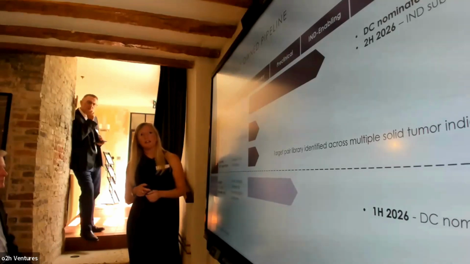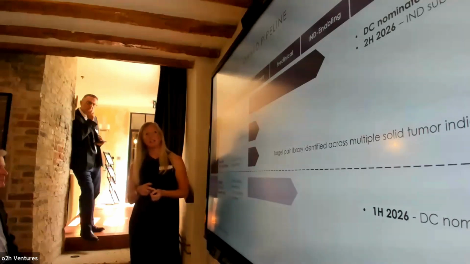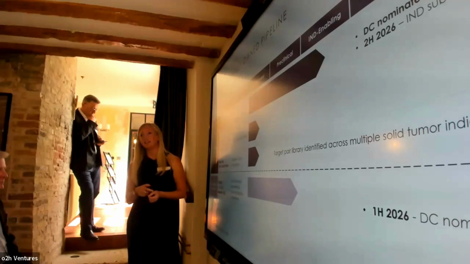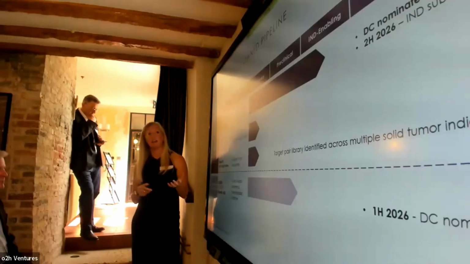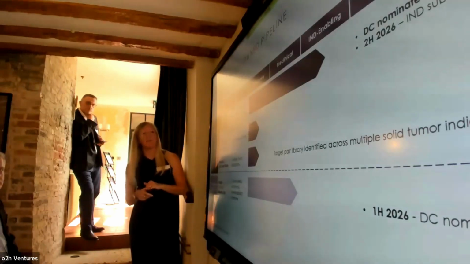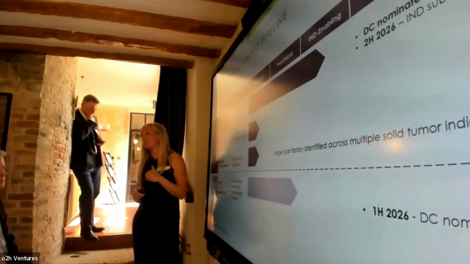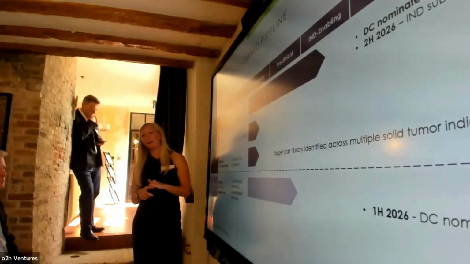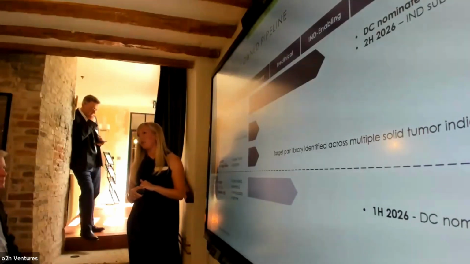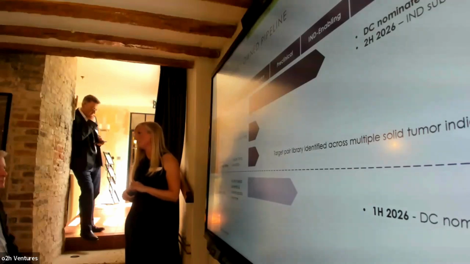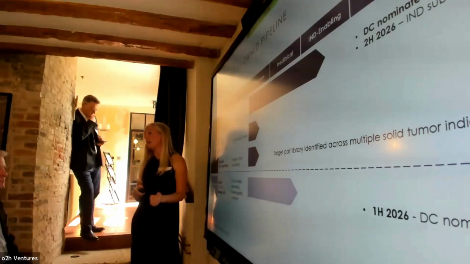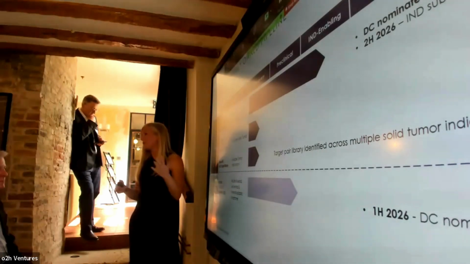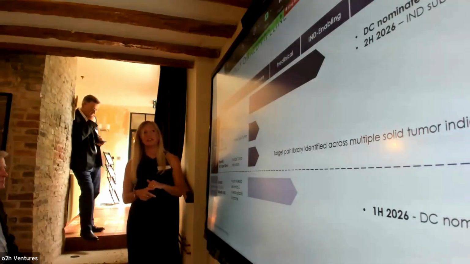In the solid tumour space, our lead indication is ovarian cancer, and here we are looking to overcome the clinical challenges associated with B7-H4 targeting, and particularly the need for very high levels of expression in order to see meaningful clinical efficacy. We actually have data to show that expression of B7-H4 is causally linked to ovarian cancer, so there is a requirement to remove not just the high, but also the low B7-H4 expressing cells.